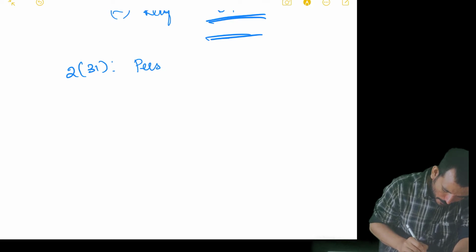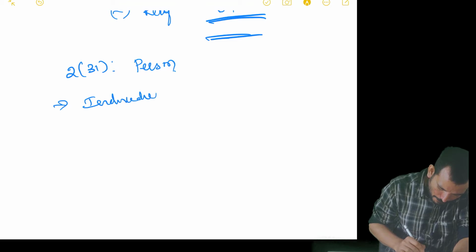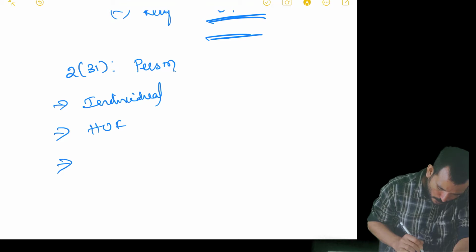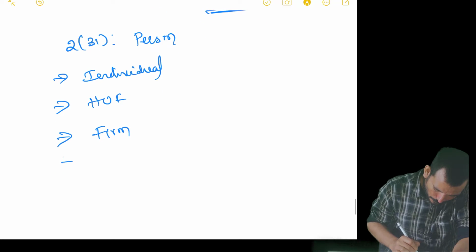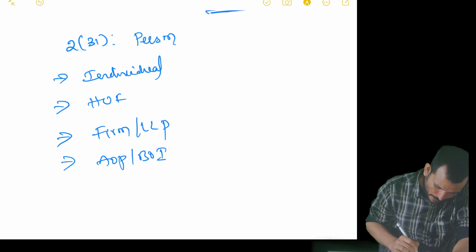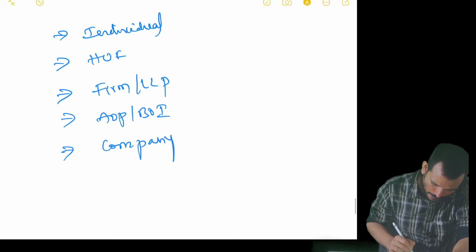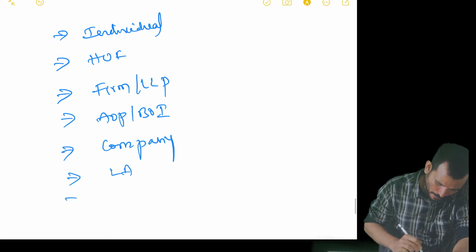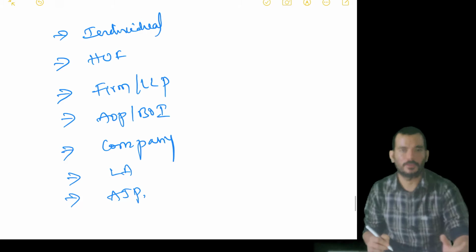Section 2(31) person includes individual, HUF, firm, which includes LLP as well, AOP, BOI, whether registered or not, company, local authority, artificial judicial person not falling under any of the above heads.